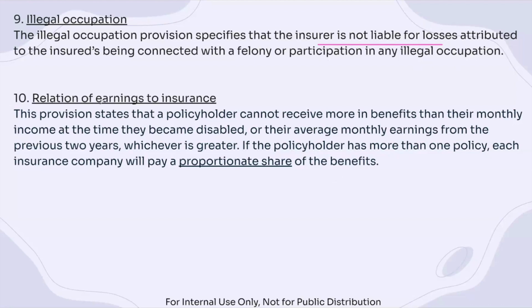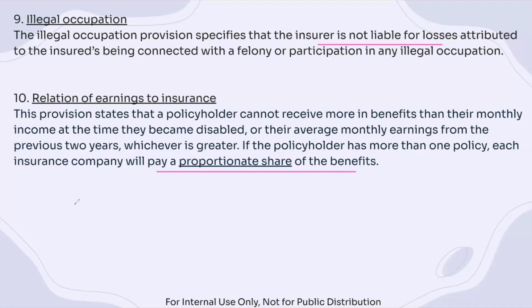So now when you look at the relation of earnings to insurance provision, this provision states that the policyholder cannot receive more benefits than their monthly income at the time they became disabled. A major thing that we want to avoid is this duplication of benefits. So this relation of earnings to insurance states that if the policyholder has more than one policy, each insurance company will pay a proportionate share of the benefit. So this helps to reduce that duplication that might occur.